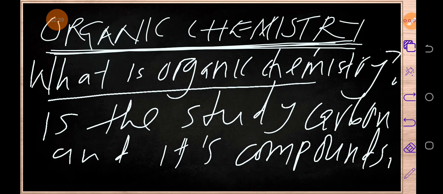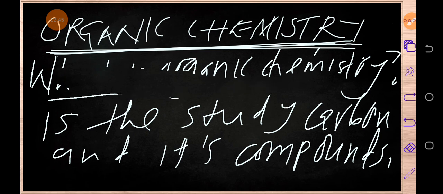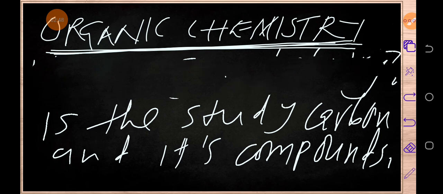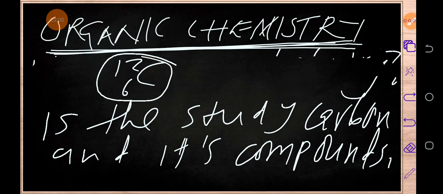We know that carbon looks like this. So now, the study of this same carbon and its compounds: when carbon reacts with a certain element, the compound which is formed is the one we are calling a compound of carbon. So that compound which will be formed as a result of the reaction of that element with carbon is the one we are calling organic compounds.